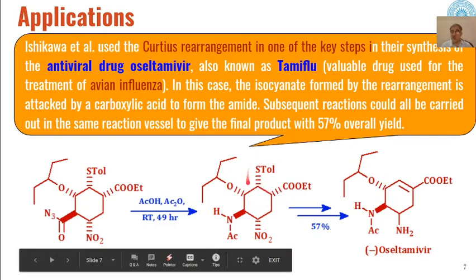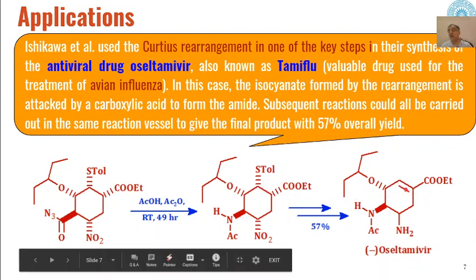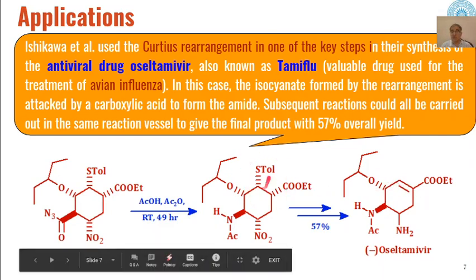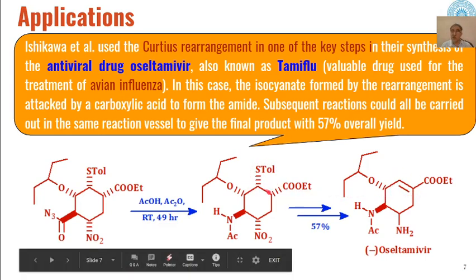Here the oxidation of this part will take place with the removal of hydrogen from here and acetyl from here. The dehydrogenation will take place with the removal of this, so the saturated carbon-carbon bond will be converted into an unsaturated carbon-carbon double bond.